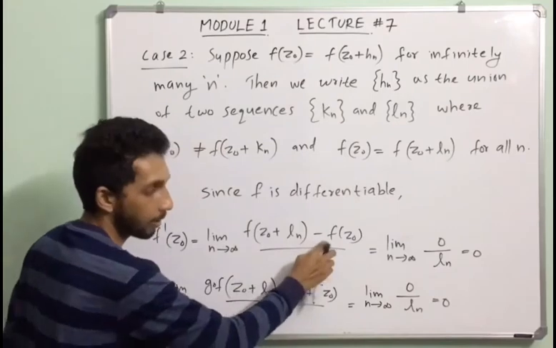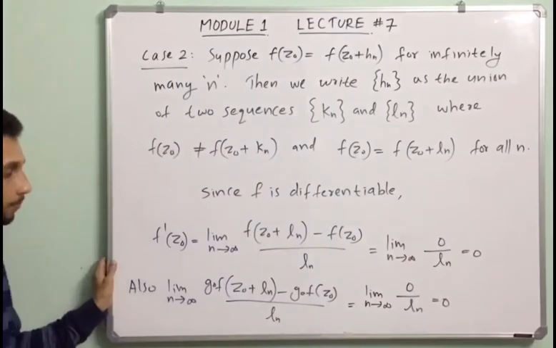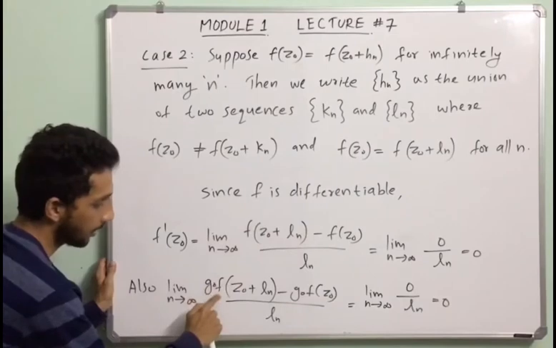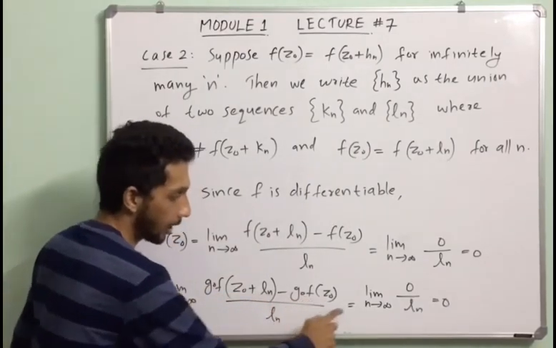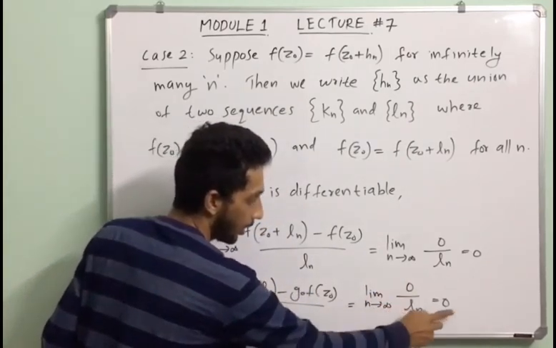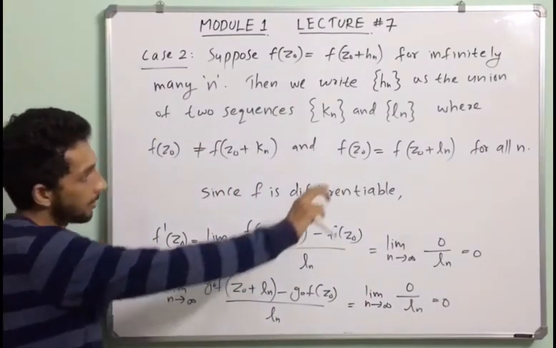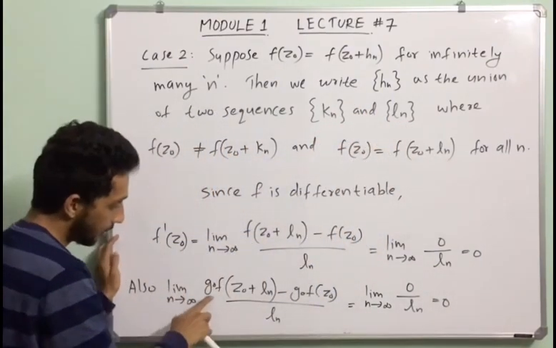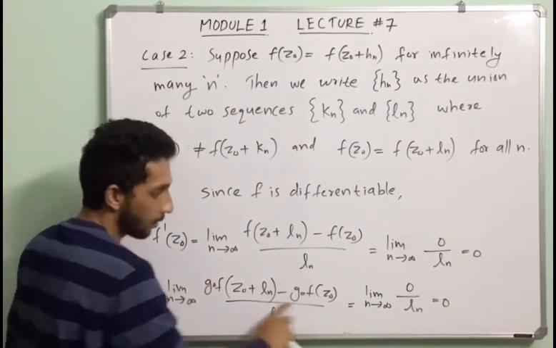So the difference equals 0. So the limit as n tends to infinity of 0 by ln equals 0. Also we know that the limit as n tends to infinity of G composition f of z0 plus ln minus G composition f of z0, divided by ln, equals the limit as n tends to infinity, again this difference equals 0, 0 by ln equals 0. So in the case of the sequence ln, we got that G composition f dash of z0 equals 0.